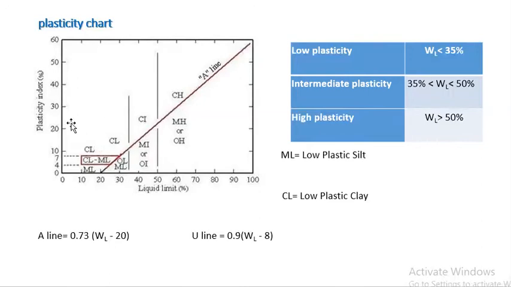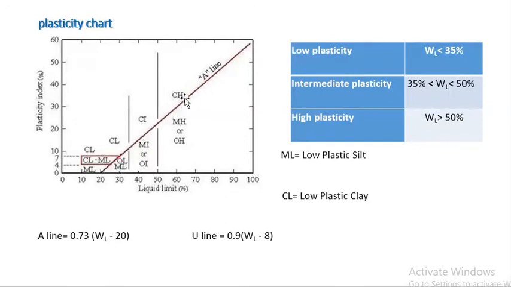On the Y axis it's plasticity index, and on the X axis it's liquid limit. As you can see, if the plasticity index is between 4 to 7, and it's below 20 to 25 and above the A line, then it's called CL-ML, which means low plasticity clay and silt.